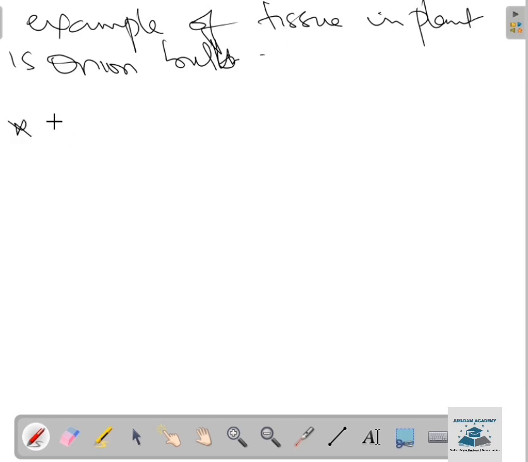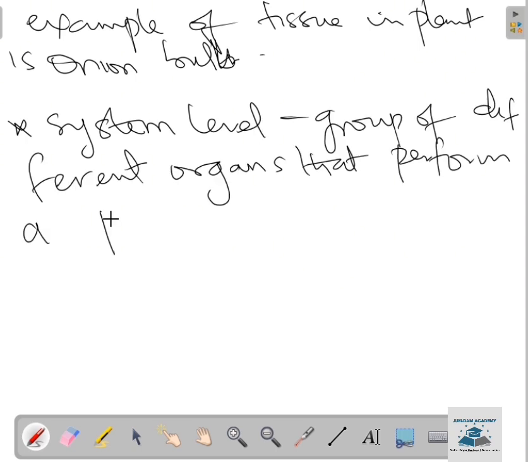That takes us to the last level of organization, that is the system level. What is the work of the system? A system is a collection of different organs that all aim to achieve a common function. Examples of systems in man: we have the digestive system, responsible for our nutrition. We have the reproductive system, responsible for reproduction in man.